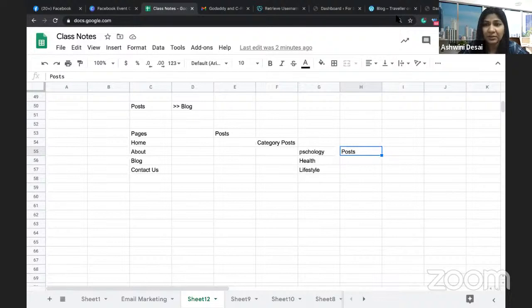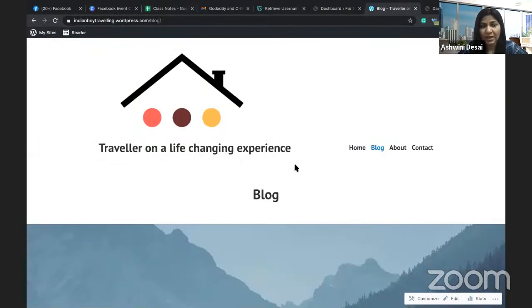So what happened in the earlier version of WordPress.com, I did not require to buy a hosting space separately, because WordPress.com gives me the hosting space also and the domain name also. Here I was using the free one. Look, I'm using the free domain name. Why is it free? Because WordPress.com attaches it.